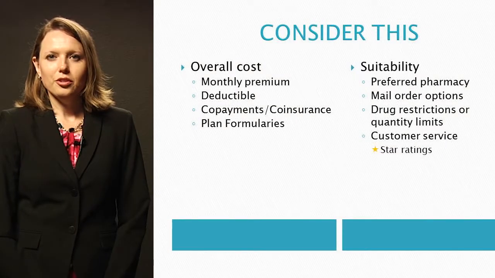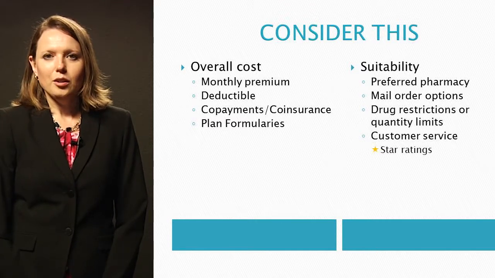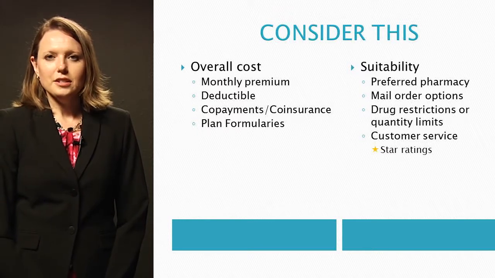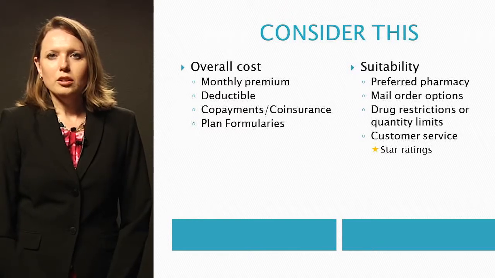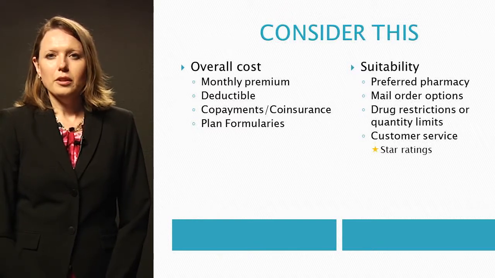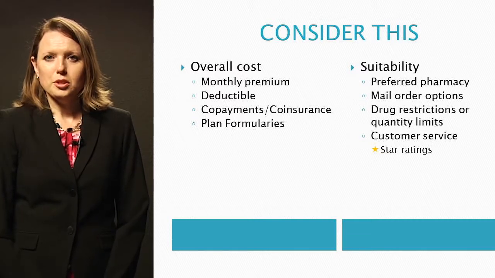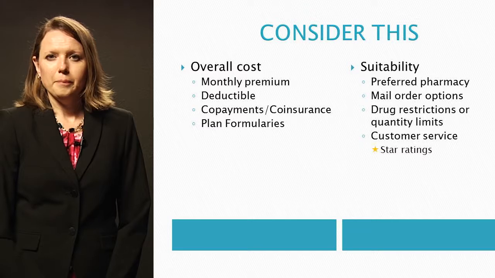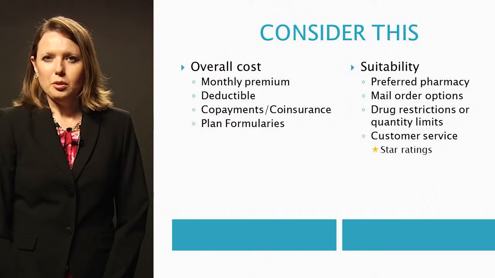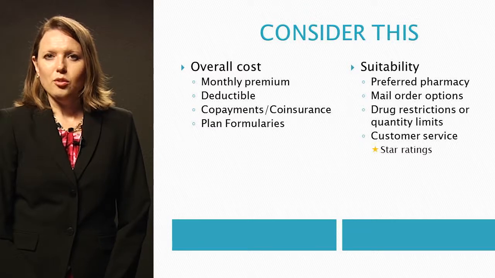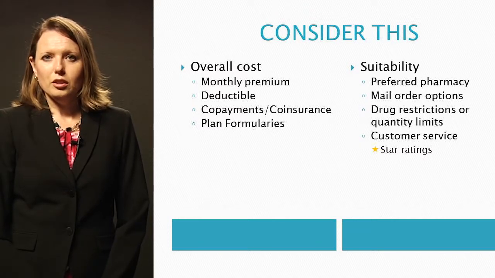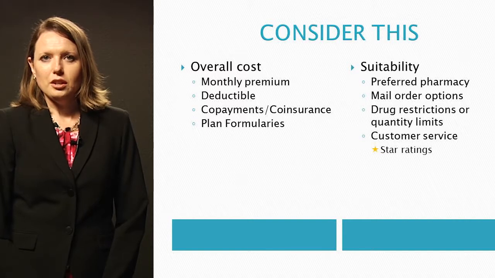Now that we've looked through an example of how to use the plan finder, we'll want to remember as we're looking at the different plans to consider a variety of factors, not just the cost of the premium. You'll want to look at the overall cost, including the monthly premium, deductible, co-payments or co-insurance, and the plan formularies to make sure that your prescriptions are included in the plan formulary. Don't worry too much about future prescriptions, but think about the prescriptions that you have at this time. Because remember, you can look at this plan every year and change it if you wish.